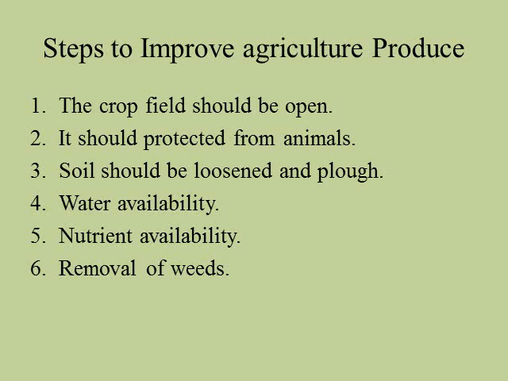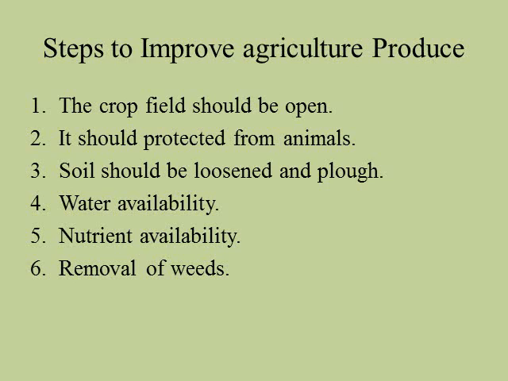I have told you in the previous slides about agriculture, certain agriculture practices. What do you mean by agriculture practice? Crops, certain examples of crops and their types. So now we will see about agriculture produce. First, what do we mean by agriculture produce and how we can improve it in various ways.